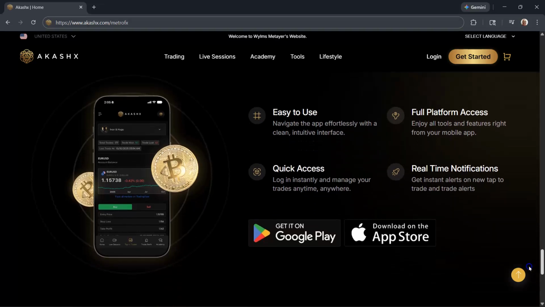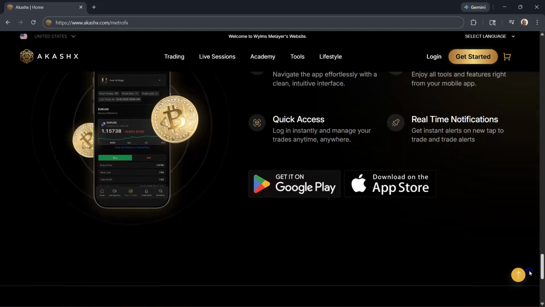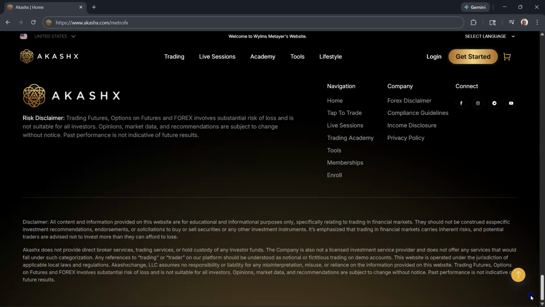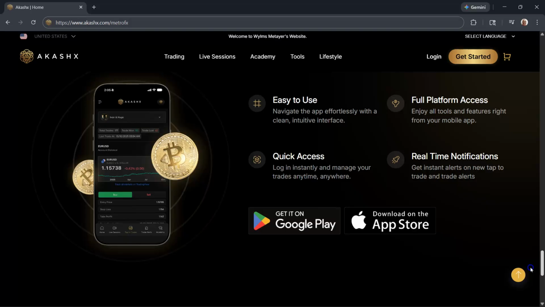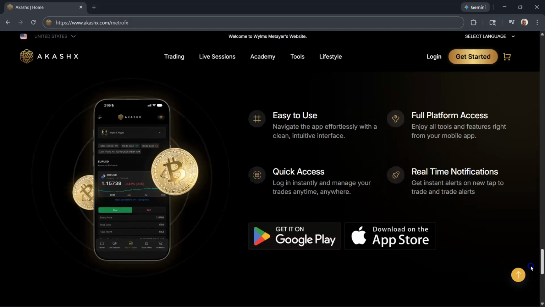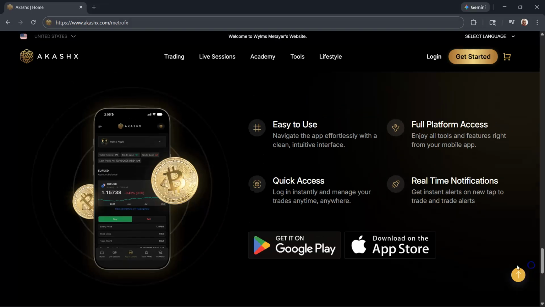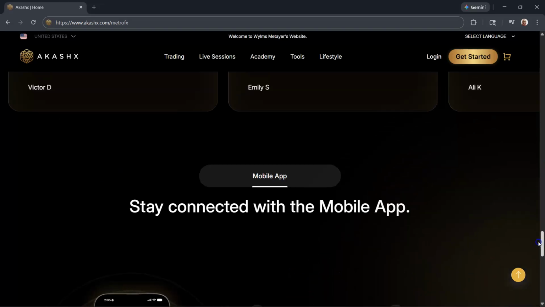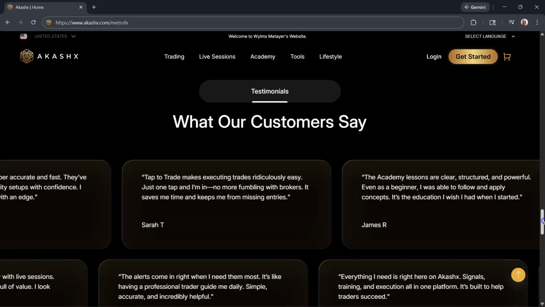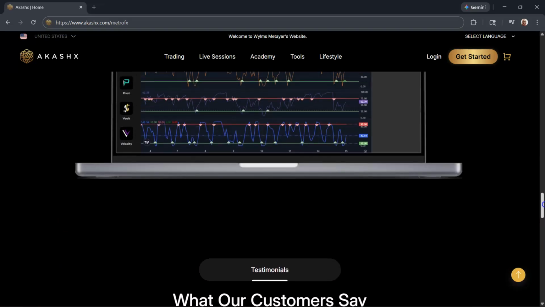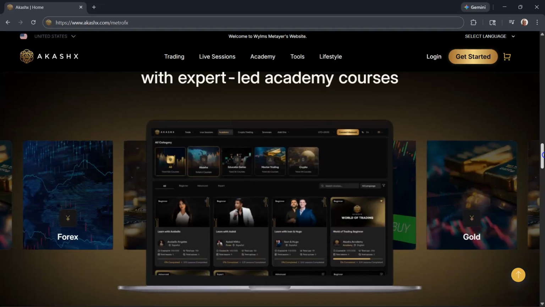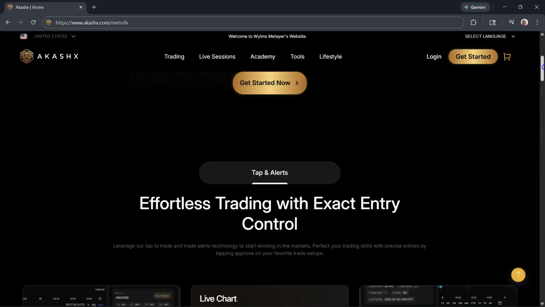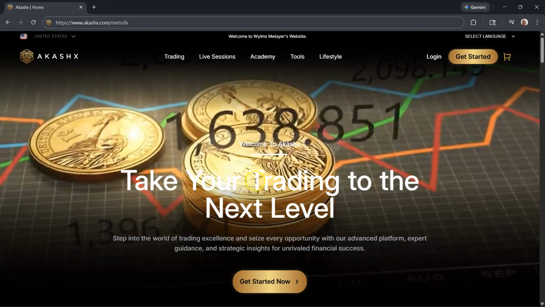You get crypto training as well. If you ever wanted to trade cryptocurrency, you'll have access to a series of videos that'll teach you how to do that. They also have an app that you can download on your smartphone where you can get alerts and things of that nature directly on your smartphone. So when you're out and about and they send out an alert, you can decide whether or not you want to take the trade. It's connected to your brokerage account, and all you've got to do is pretty much click a button.